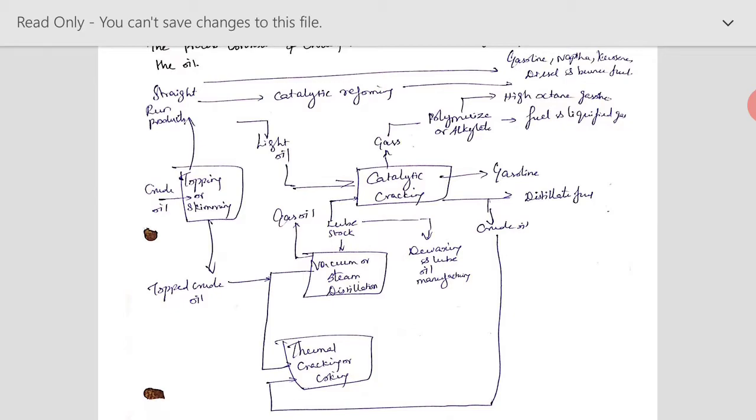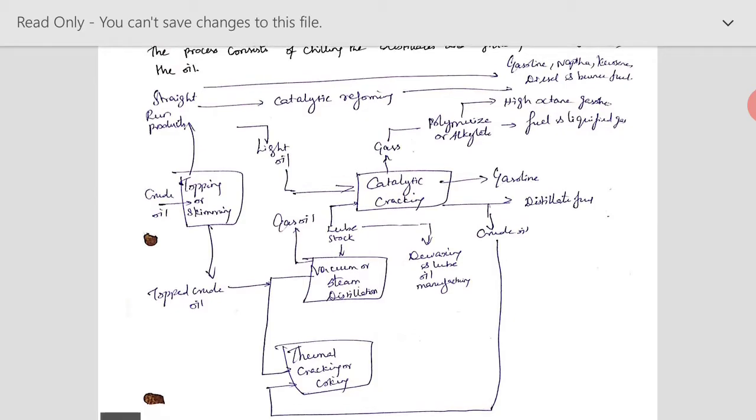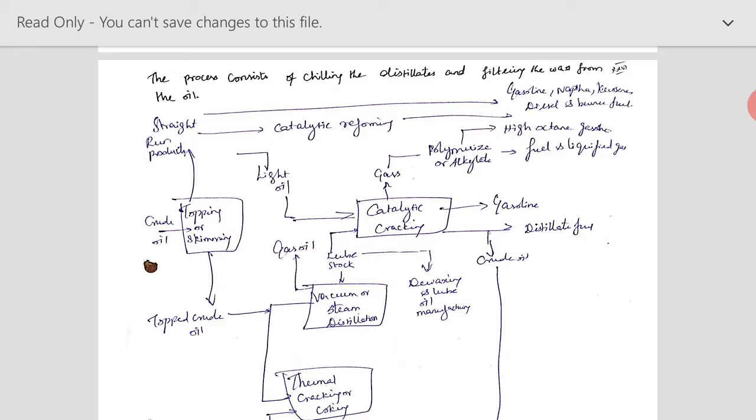This is a process of distillation where the crude oil is distilled and we get a variety of products. The lighter materials will be at the top of the distillation unit, while the heaviest particles will settle at the bottom until they are removed. So we get straight-run products here, as shown in this flow chart. The straight-run products are gasoline, naphtha, kerosene, etc.